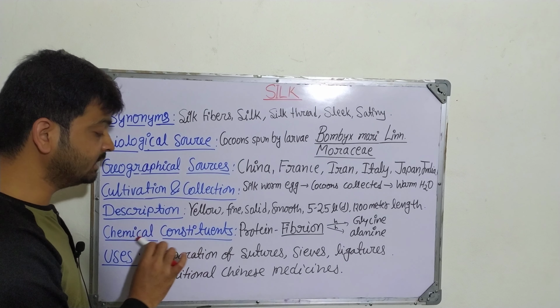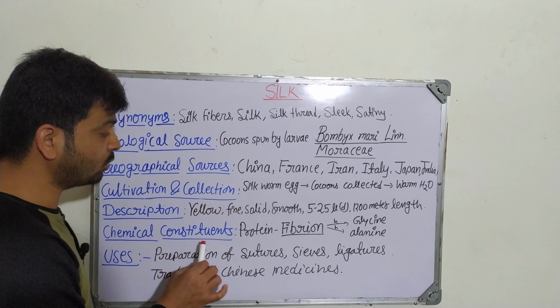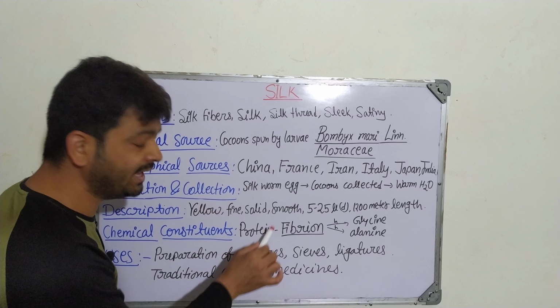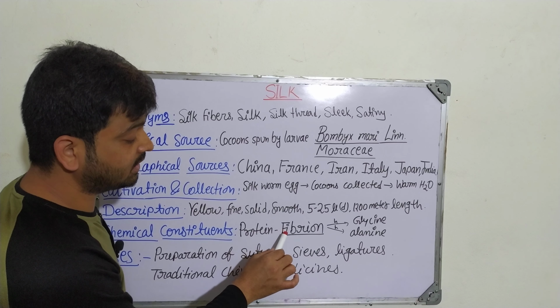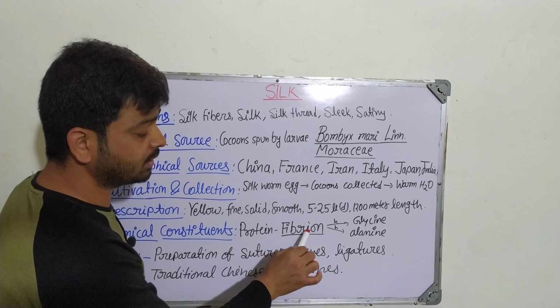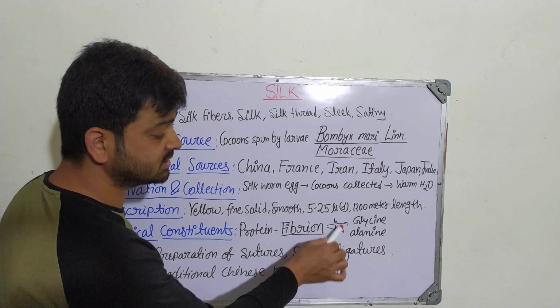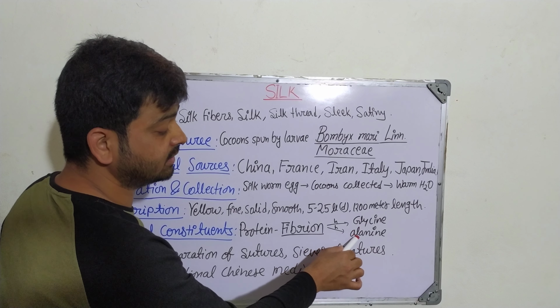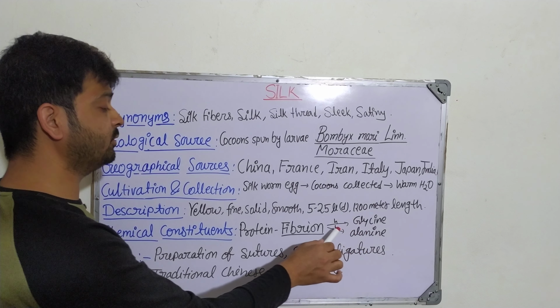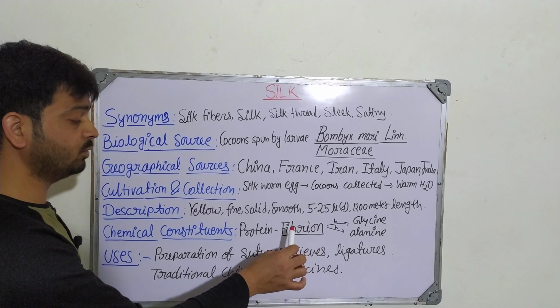So coming to the chemical constituents, one of the main important proteins in the silk fiber is fibroin, right? So this is very important. If fibroin undergoes hydrolysis, it yields two amino acids called glycine and alanine, right? So these two amino acids are obtained by the hydrolysis of fibroin, right?